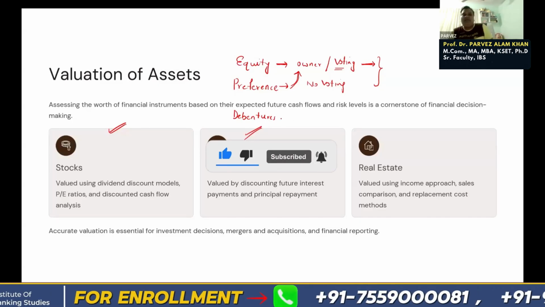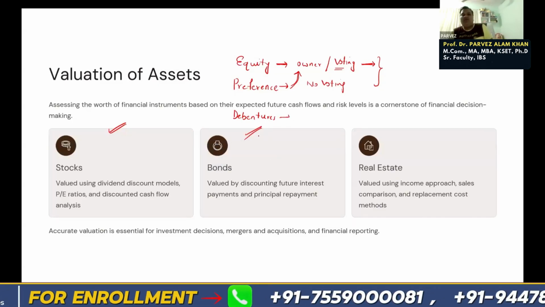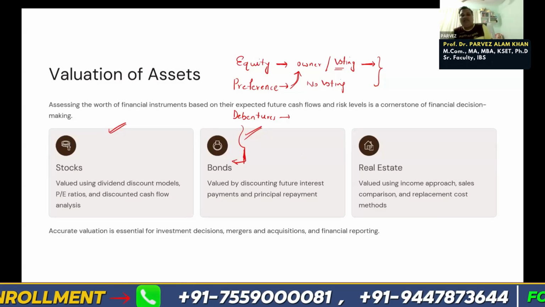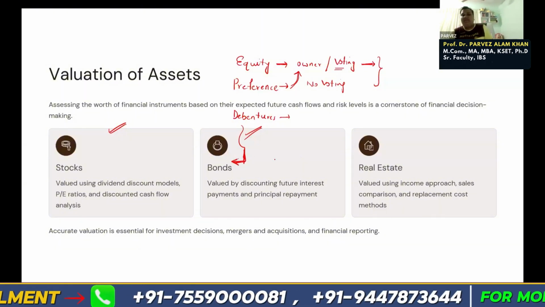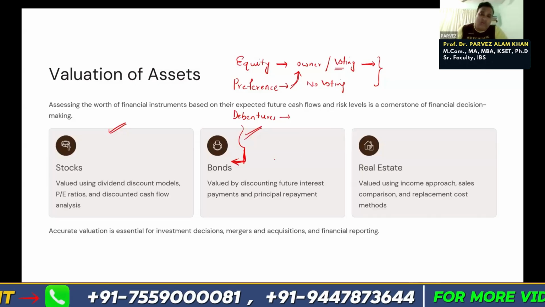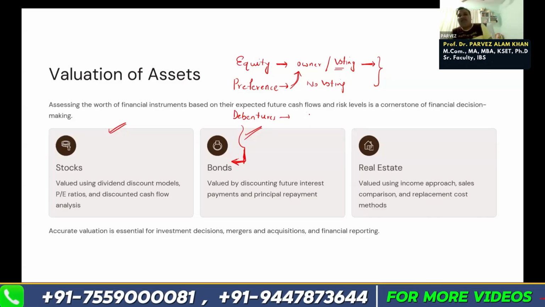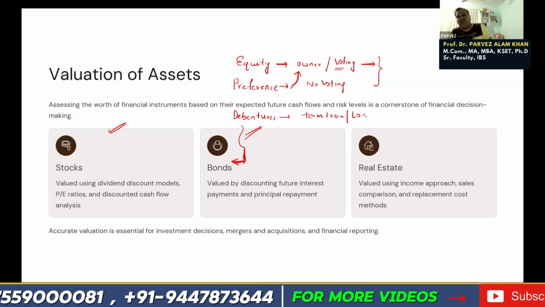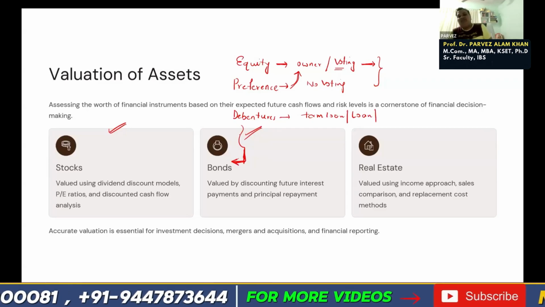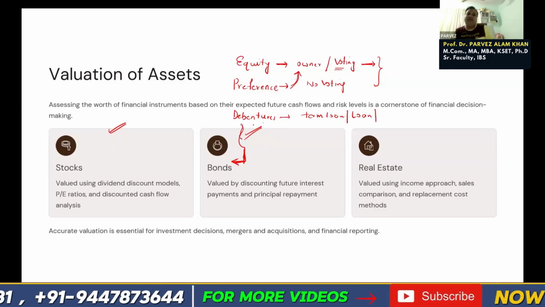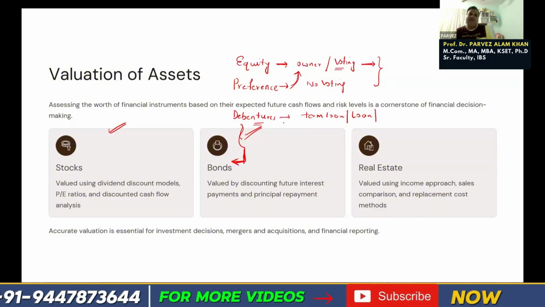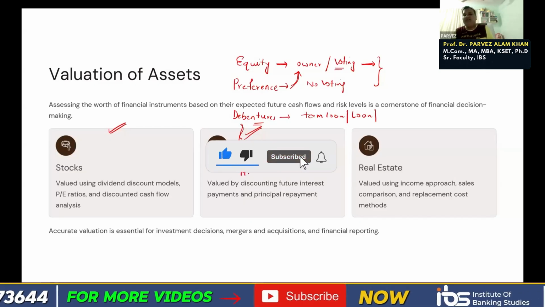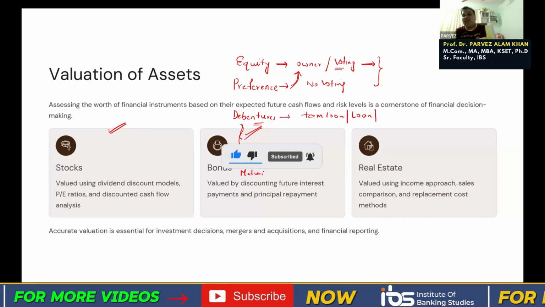Then we have debentures. So debenture is basically a type of loan, or it's also similar to bonds. Normally in debenture, we pay interest, as in a loan. Normally it's a type of loan. Either you say term loan, or you say debenture, or bond is a similar thing. The only difference between debenture and bond is that debenture will be perpetual, lifelong till the company is there. Bonds will have a maturity period. So what is the similarity both have?